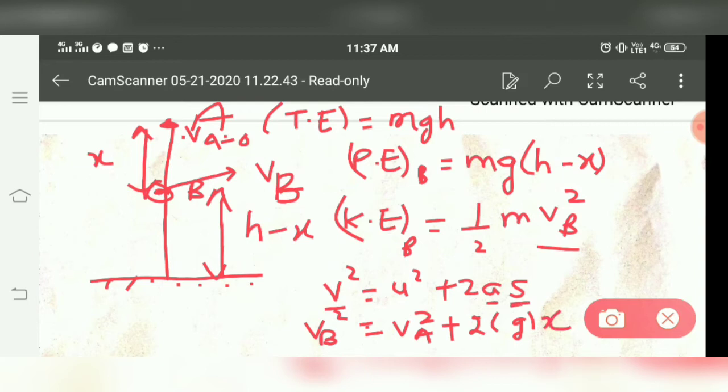So vA is 0, so we get vB square equals 0 plus 2gx, or we can say vB square is equal to 2gx.